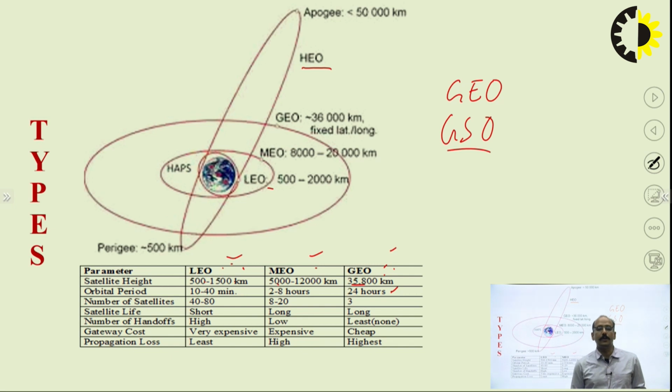That's why a geostationary satellite is always seen as stationary with respect to a specific point on the earth. That's why we use geostationary satellites mostly for communication purposes.